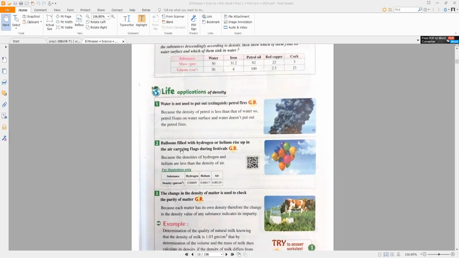Number two, balloons that we use in festivals are filled with hydrogen or helium to rise up in the air. Why? Because the density of hydrogen or helium is lower than the density of air, so these balloons will fly in the air. So the balloons filled with hydrogen or helium rise up in the air carrying flags during the festivals. Why? Because the density of hydrogen and the density of helium are less than the density of air, so these balloons can fly in the air.